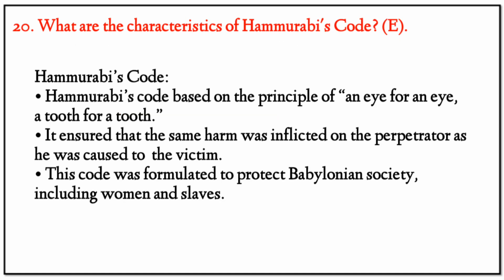Next 20. What are the characteristics of Hammurabi's code? Answer: Hammurabi's code was based on the principle of an eye for an eye, a tooth for a tooth. It ensured that the same harm was inflicted on the perpetrator as he had caused to the victim. This code was formulated to protect Babylonian society, including women, children and slaves.